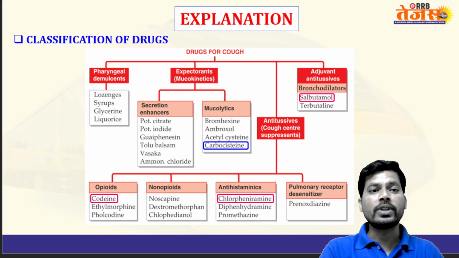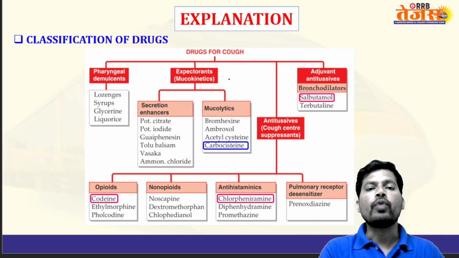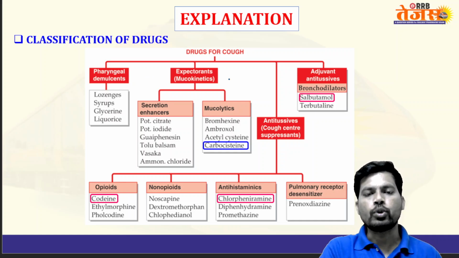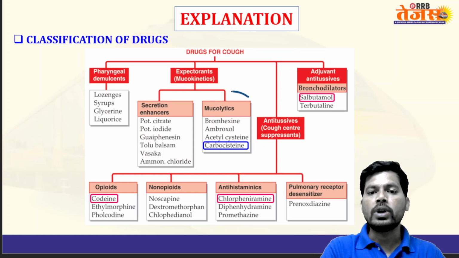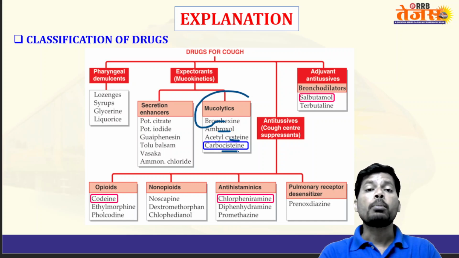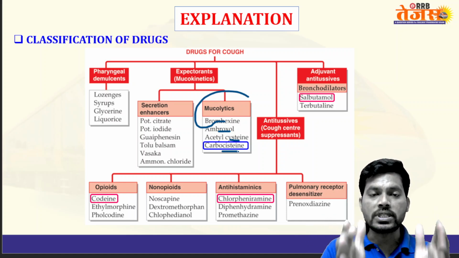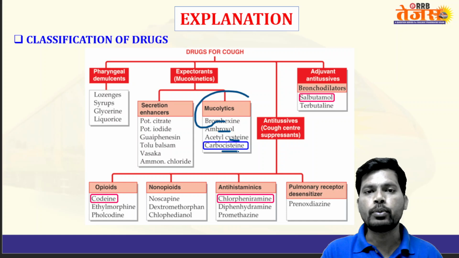So again, coming to the same classification. You can find this classification in a number of slides in this video. When you want to write, pause the video and write down the classification in detail. Mucolytics, examples like bromhexine, ambroxol, acetylcysteine, carbocisteine. These drugs break down the thick mucus by breaking the disulfide bonds in that mucus.